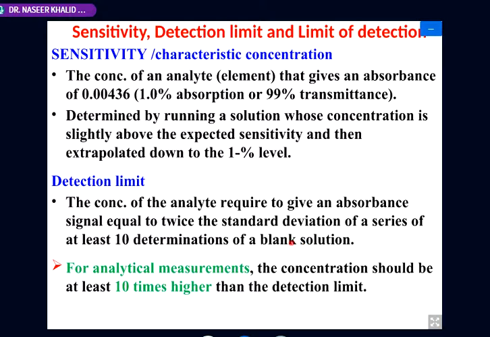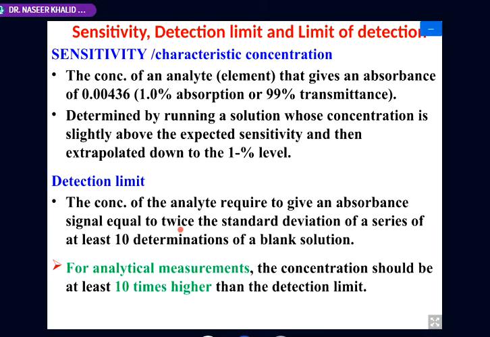We take the average and calculate the standard deviation of these 10 readings. That is the standard deviation of the blank solution, and then we multiply it by 2. That will be the detection limit, the lowest amount that can be detected with the help of this technique.